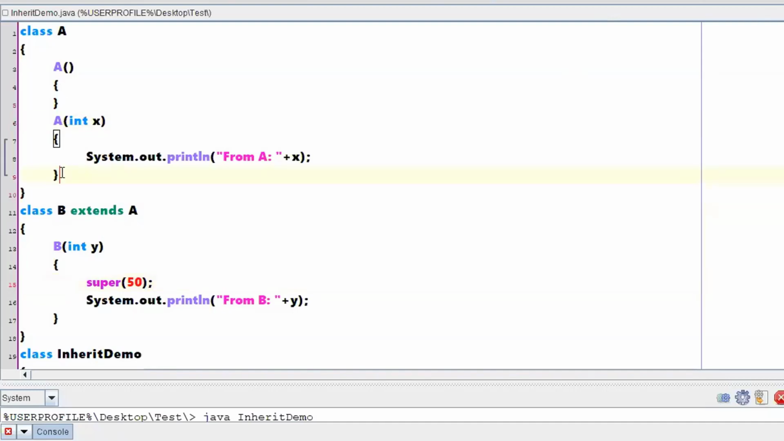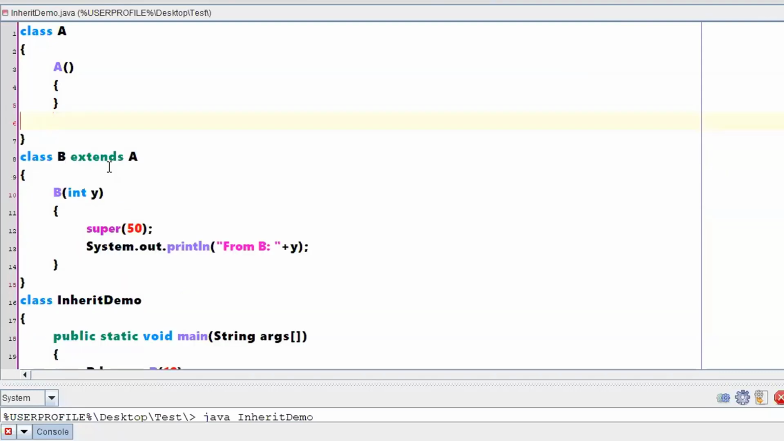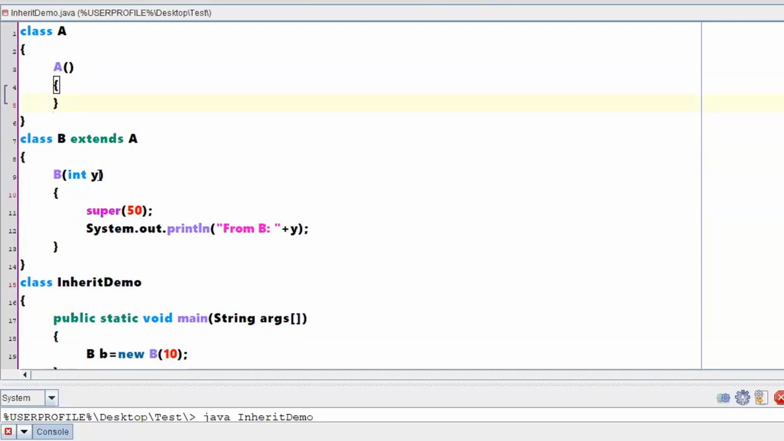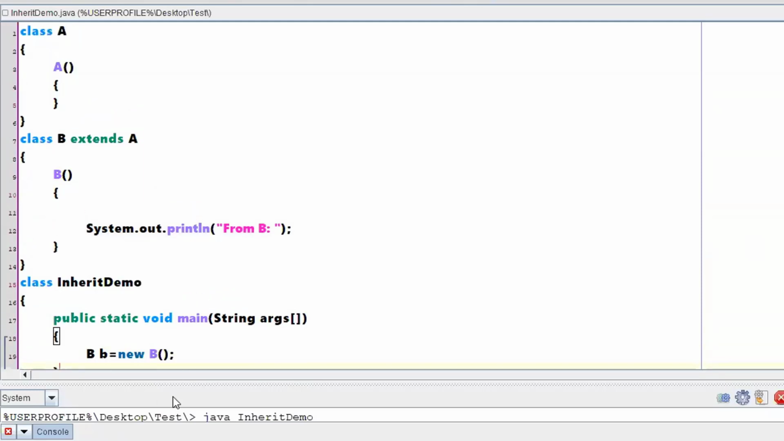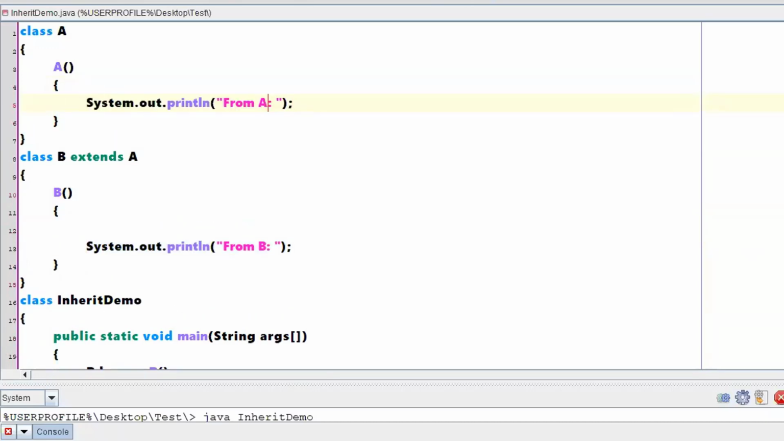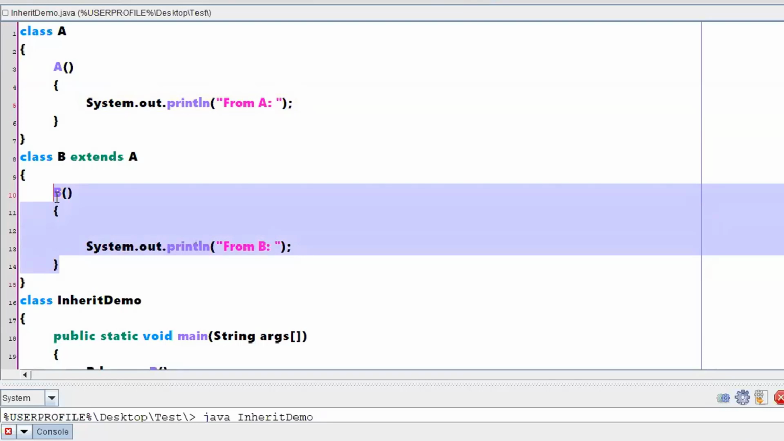Initially, I didn't take all these. So let me quickly go through the program from the start. This was my first modification, the first program which I wrote. What I told is, when I'm executing this particular program, first a parent constructor will be executed, then a child constructor will be executed.